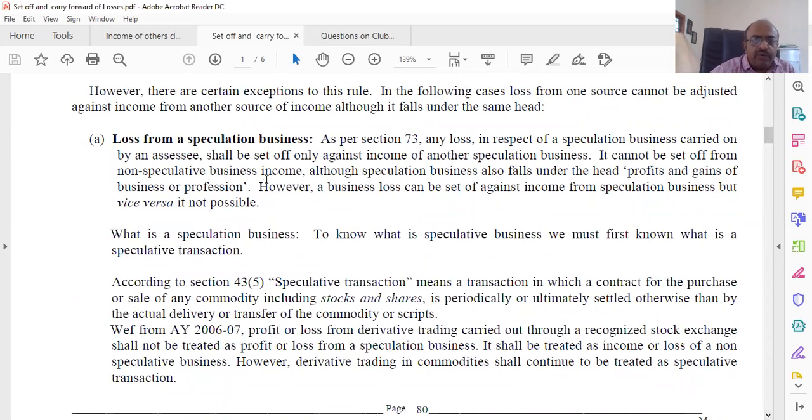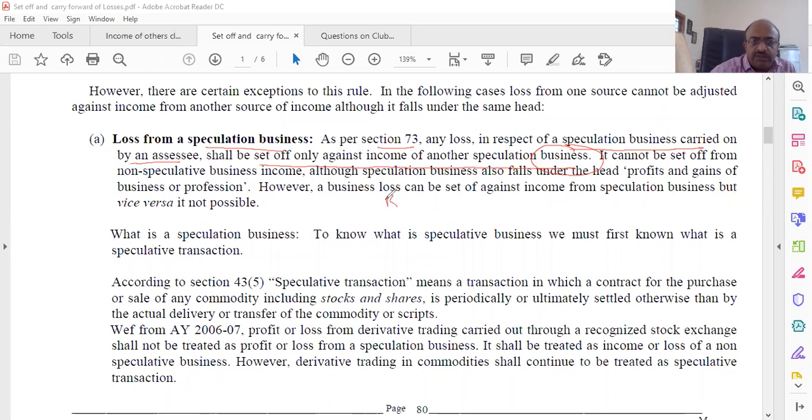Loss from speculation business. As per section 73, any loss in respect of speculation business cannot be carried on by the assessee; it shall be set off only against income from speculation. So this is a business only, but if there is a speculation loss, that can be set off only against speculation business.